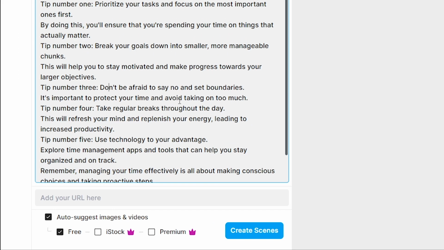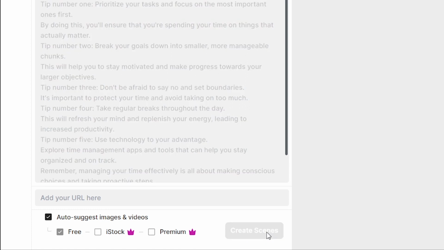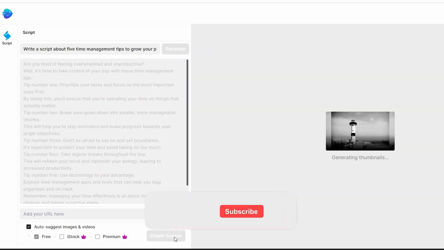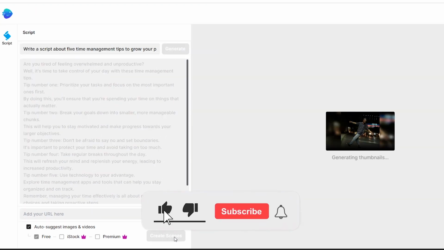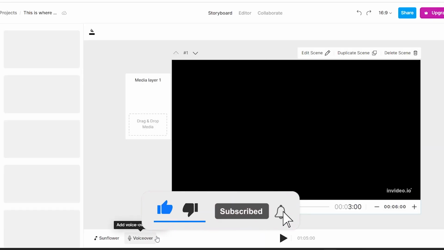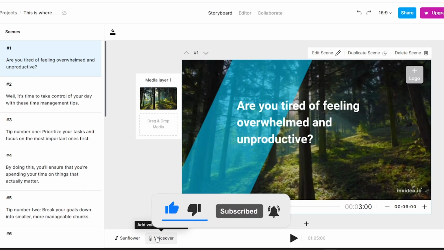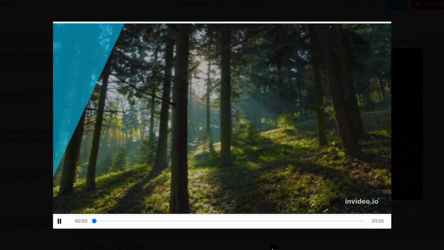Here you can select whether you want to include only free stock footages in the generated video or whether you want to add premium videos as well. If you are in the paid plan, I recommend ticking those 3 boxes. I'm in the free plan now, so I will go with the free footage. Let's click the create scenes button. And now AI will automatically find relevant videos and photos for your video and generate fully animated awesome video from those, like this.